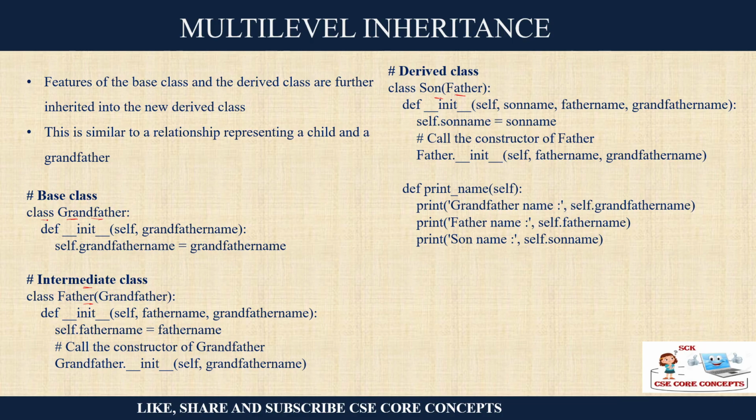So, how am I saying it? I have a class grandfather. I am using a constructor to initialize the grandfather's name. Right. Now I am defining an intermediate class father where I am deriving it from the grandfather. Again, I am calling the constructor, but here I have to include the grandfather's name also. So this is how I am calling the constructor of grandfather. And I have a son, right? Son class is inheriting from father, but father is inheriting from grandfather. So obviously son will also inherit from grandfather. So he can use all the three names, right? So this is very, very interesting where you can have multi-level, right?